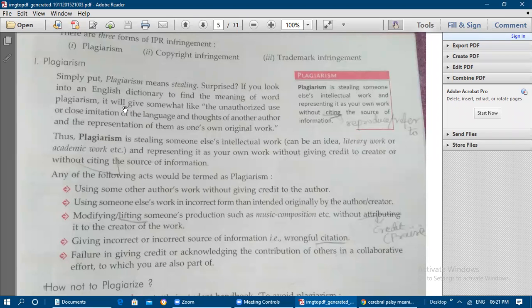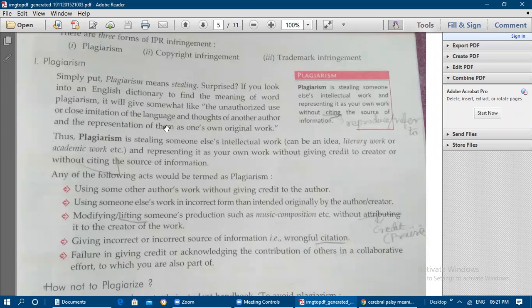If you see the English dictionary, you will find the meaning of the word plagiarism: the unauthorized use or close imitation of the language and thoughts of another author, and the representation of them as one's own original work.